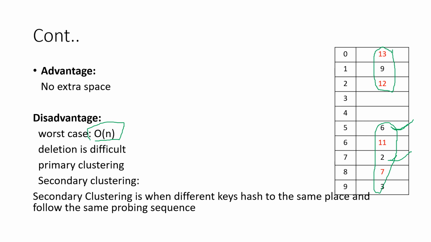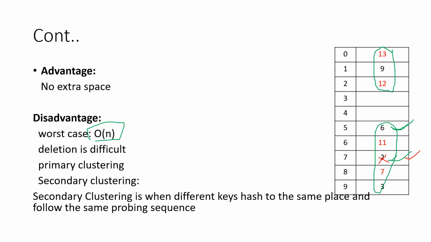You can simply delete the 2. So suppose I have deleted the 2. Now this is the free space, right? Now suppose I'm going to delete 7. What happens? Suppose I start from the 5th index. Is 7 matching with the 5th? No, it's not matching. Then 11, not matching. Then came here, and now came here.